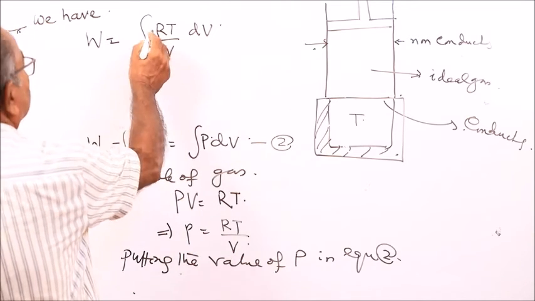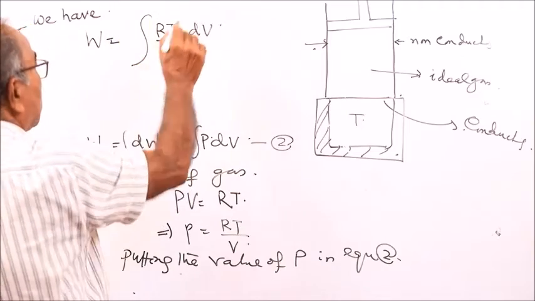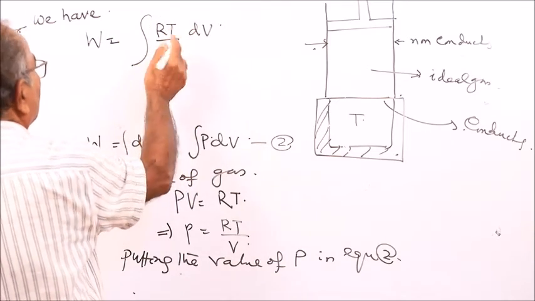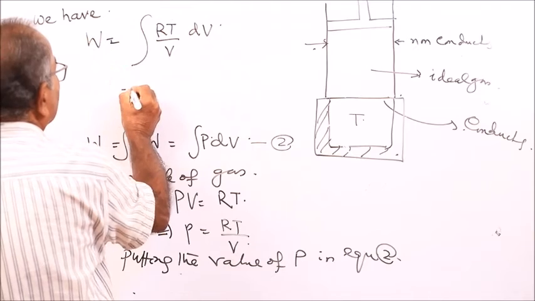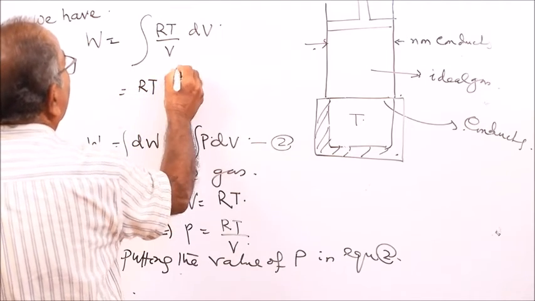And R is constant. Here this is isothermal expansion, temperature is also constant. So constants are taken out. So this is RT dV by V.